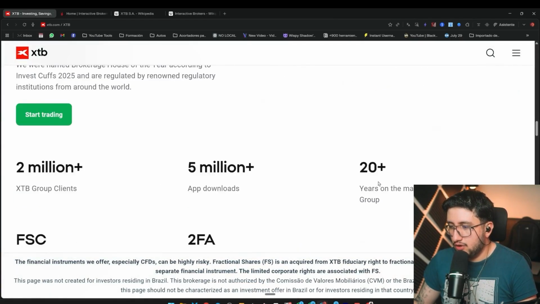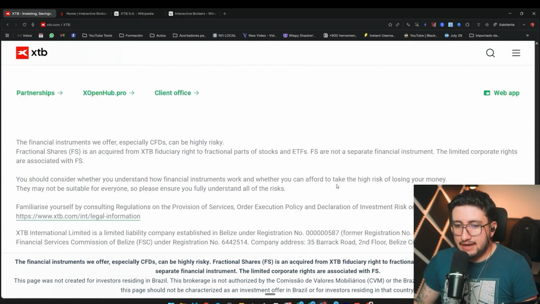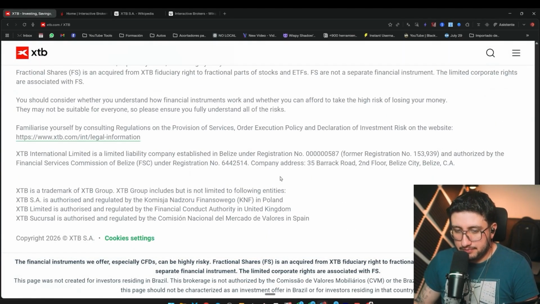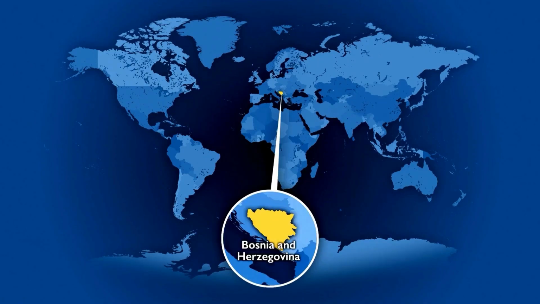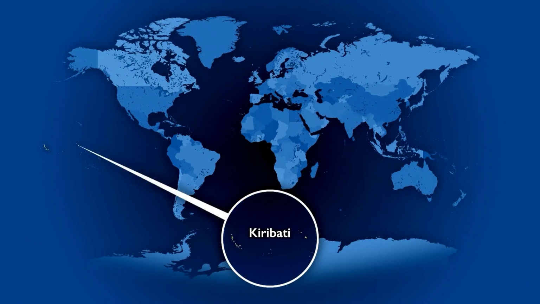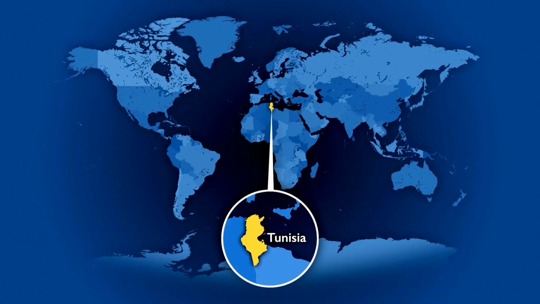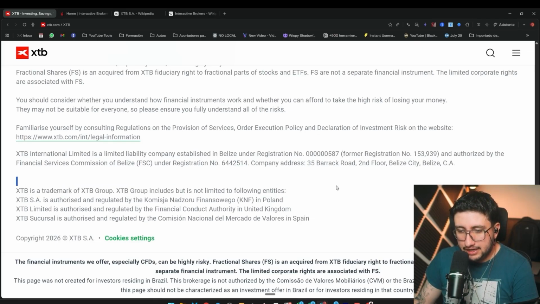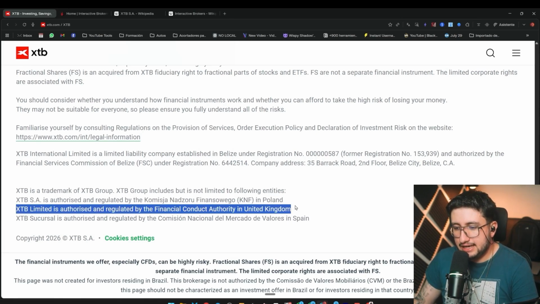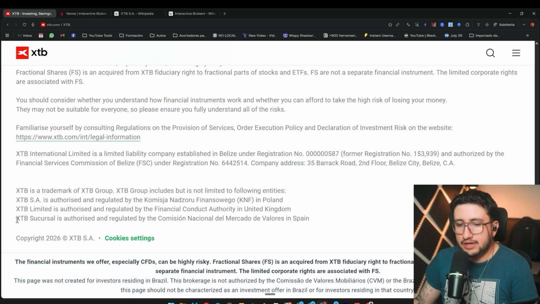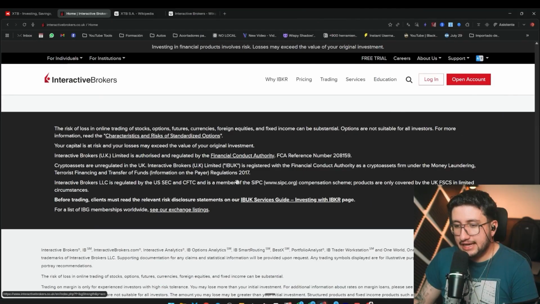Regulations, for those who don't know, are basically the rules that are going to establish for us in what way we can use the platform. But there is one very important thing, and it's that depending on where you are watching this video, different regulations will apply. For example, the first one around here that appears to us is that it's directly regulated in Poland, this one that appears over here. Then also this one here is regulated in the United Kingdom, and also this one here is regulated in Spain. While in the case of Interactive Brokers, it has regulation in the United States, it also has regulation in the United Kingdom, which is the one that appears over here.